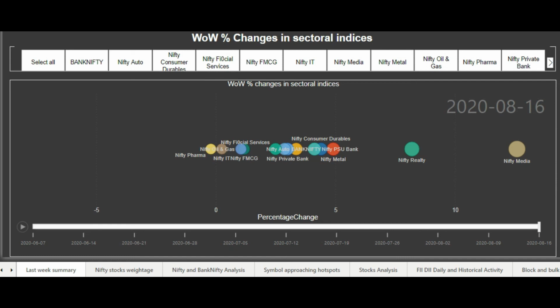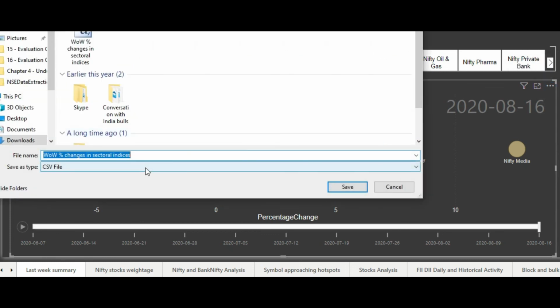Another important feature in this dashboard, which we also highlighted in the previous video, is that you can download the data for each visual. Let me show you again. If you select this particular visual which we're playing, you can go to this option and select export data, and this will download the data in a CSV file which you can easily open in Excel format. So let me download this particular file.